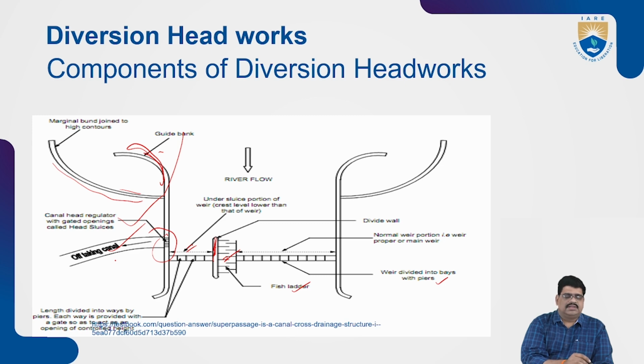Based on this, there is the length of the divide wall, and gateways can be provided on both sides. So this is the best example of the diversion headworks. Here the marginal bund joins the high contours, constructed at the high level of the contours. All these things are constructed to divert the water to the canals. Let us see that one.